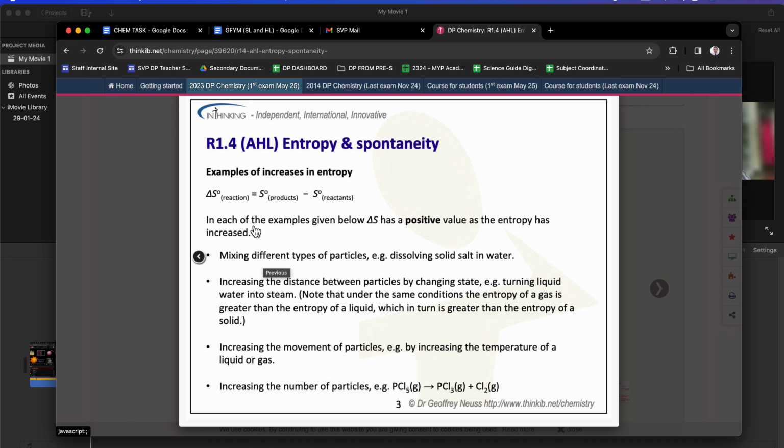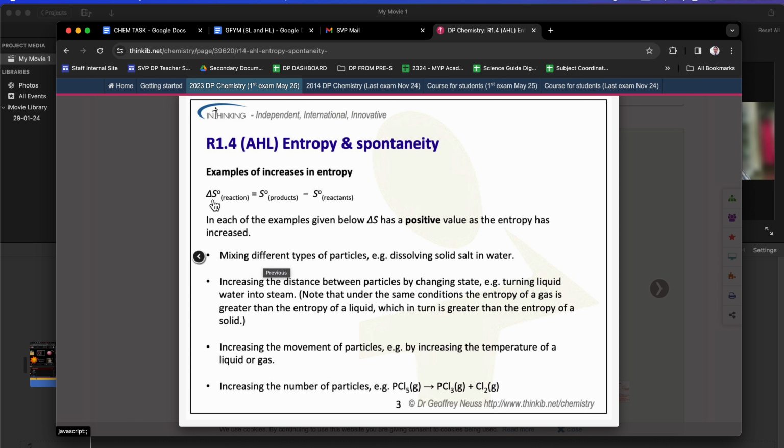Why is it negative and why is it positive? According to this simple mathematical equation, if you have the S product higher than S reactant, if you do this mathematical operation, this is higher, this is lower, obviously the entropy change will be positive. The other way around, if the S product is lower than the S reactant, it will be negative. So if you put in here 5 and this is 4, 5 minus 4 is 1, positive. But if you do the other way around, 4 minus 5, this is negative. That's why this is negative or positive.